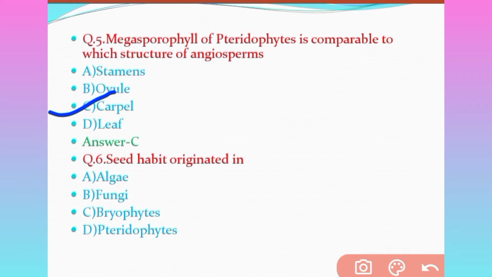Question number 6. Seed habit originated in option A algae, option B fungi, option C bryophytes, and option D pteridophytes. Which will be the correct answer? The correct answer will be pteridophytes.